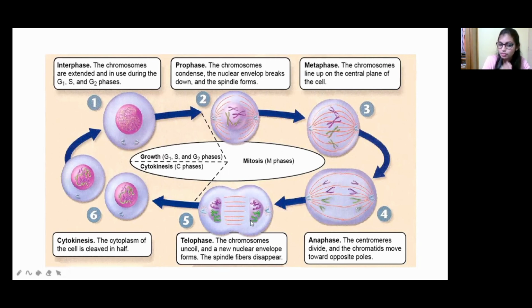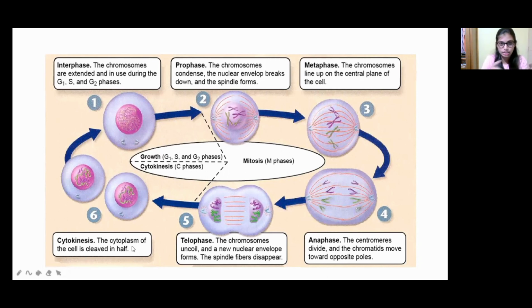Why new nuclear envelope? In the next stage, this one cell has to divide into two separate cells, right? So that's why a new nuclear envelope will be formed, and the spindle fibers here, no? So that will disappear. Okay, because if spindle fibers appear, it is very hard to separate cells, right? So that's why. And the last stage is cytokinesis. Okay, so here what happened? The cytoplasm of the cell is cleaved into half.